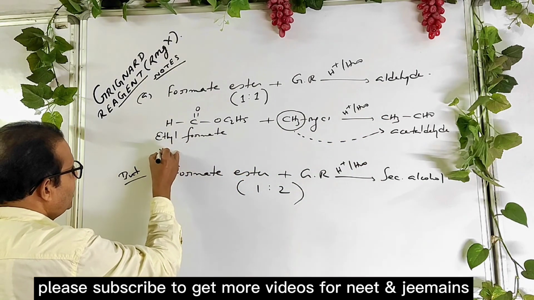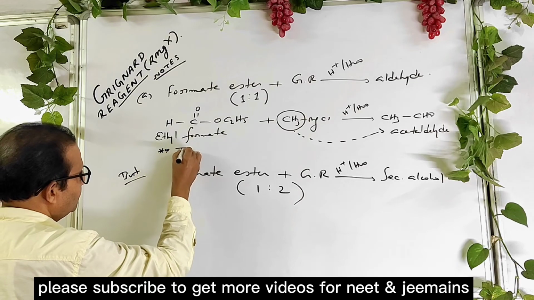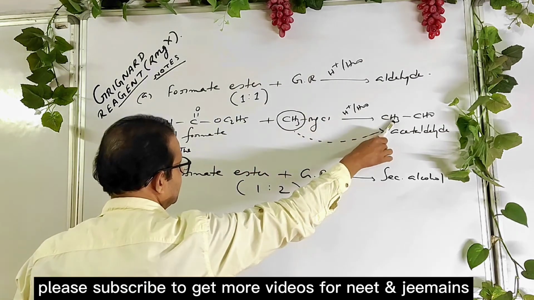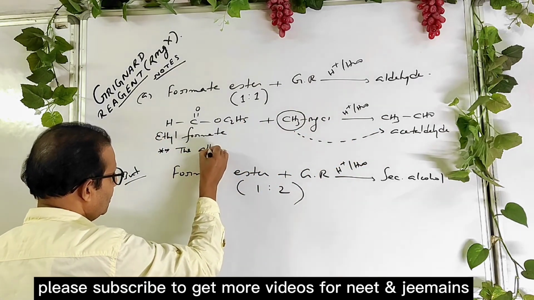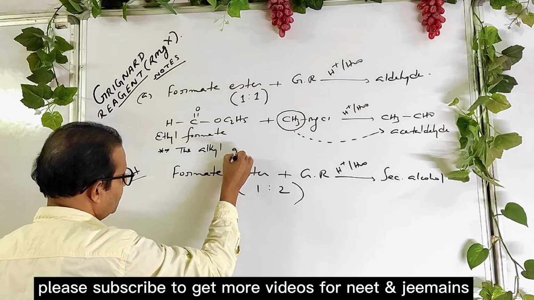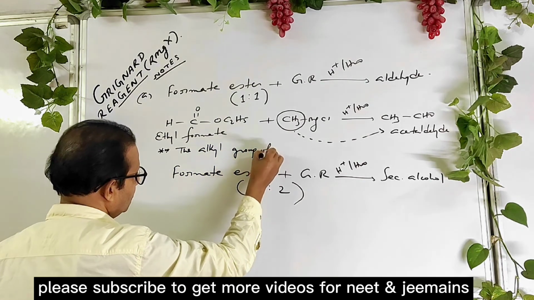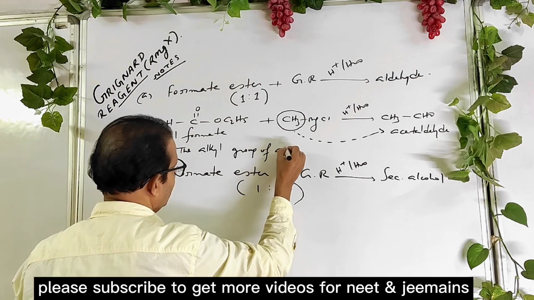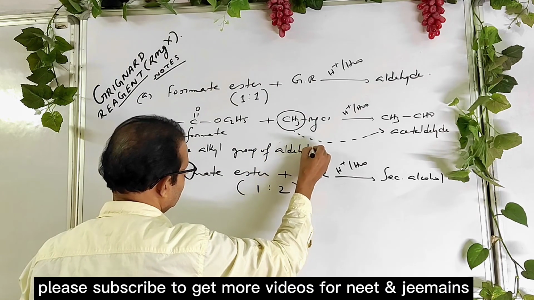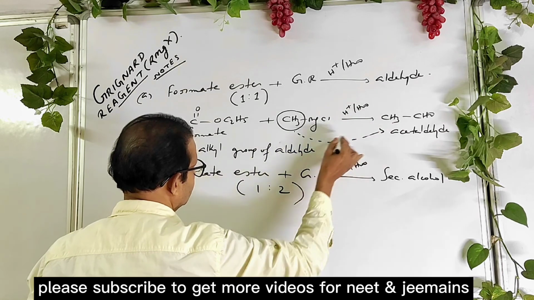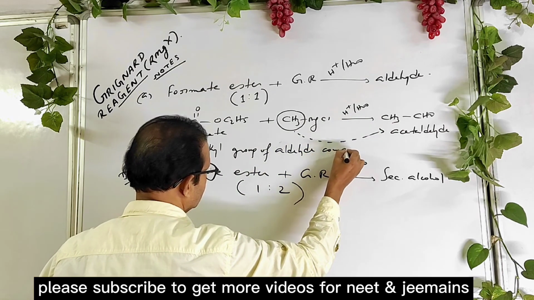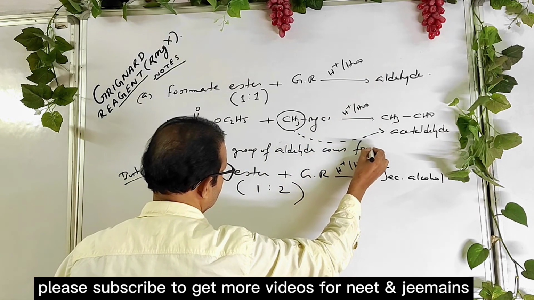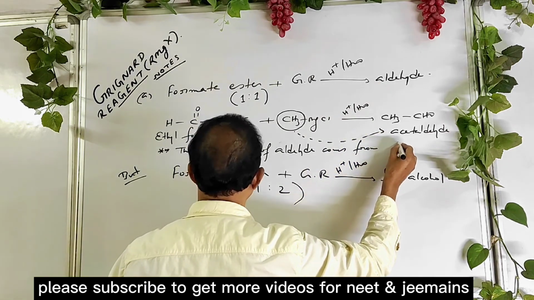Here write the note: the alkyl group of the aldehyde which is formed comes from the Grignard reagent.